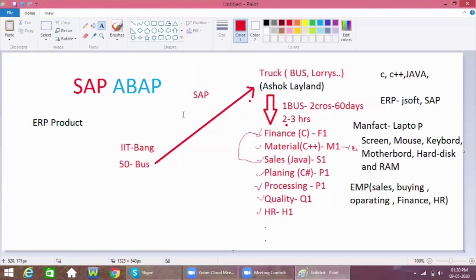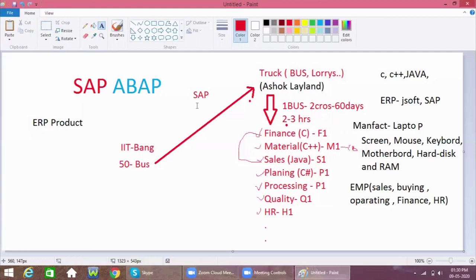So here SAP is an ERP. Just now we discussed that SAP is ERP software. ERP is nothing but enterprise resource planning, which is about how resources should be planned.